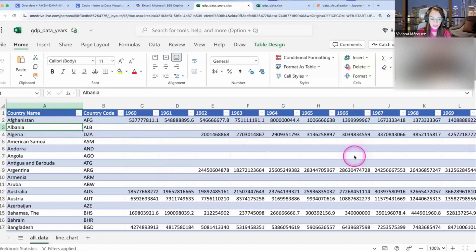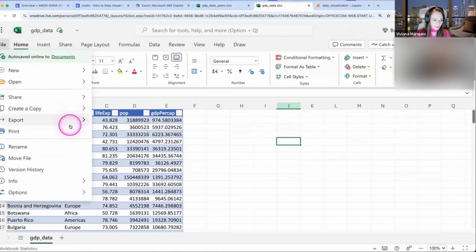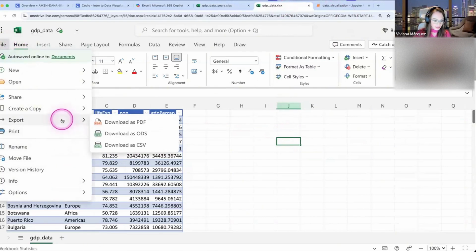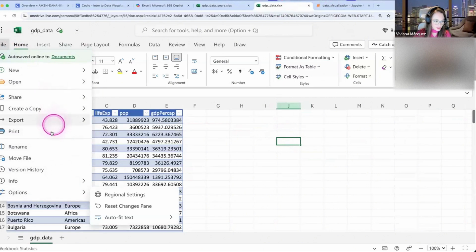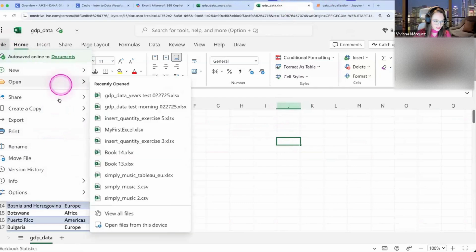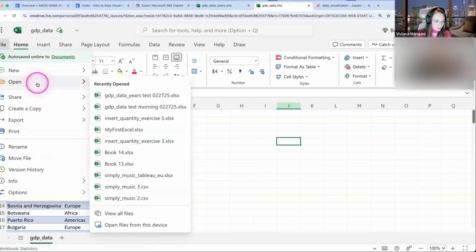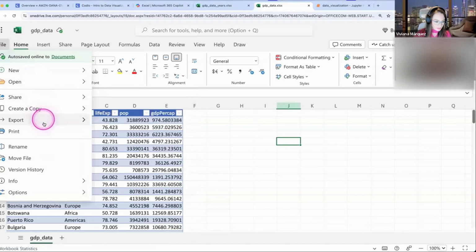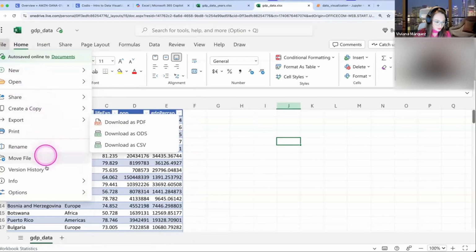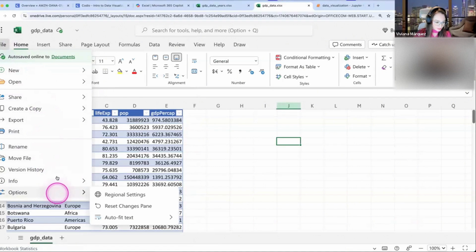And this one should be already formatted for you. Notice that I didn't do anything. This one is already formatted for you. So maybe what I can do with the previous one is download it, which is export, share, open. Oh, where do I save the file? This should be more intuitive. Export. No. Interesting. Maybe they don't want me to download this file.